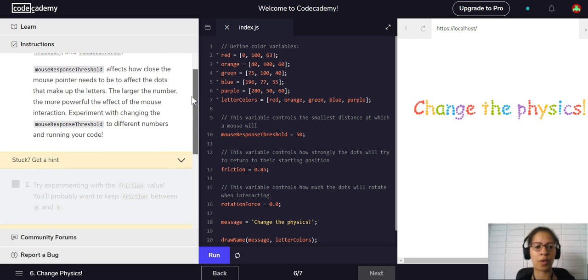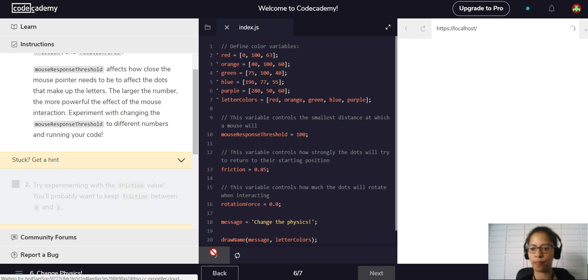Okay, so mouse response threshold affects how close the mouse pointer needs to be to affect the dots that make up the letters. The larger the number, the more powerful the mouse interaction. Experiment with changing the mouse response threshold to different numbers and running your code. This variable controls the distance at which the mouse will respond. Okay, so let's bump it up to 100. We turned it from 50 to 100.